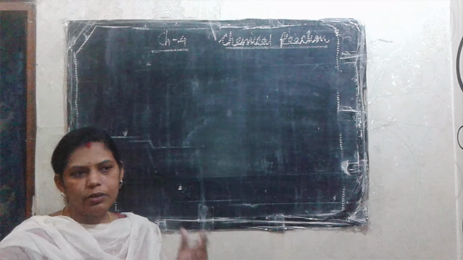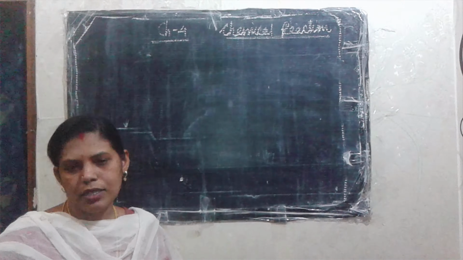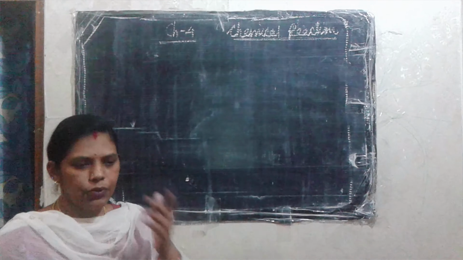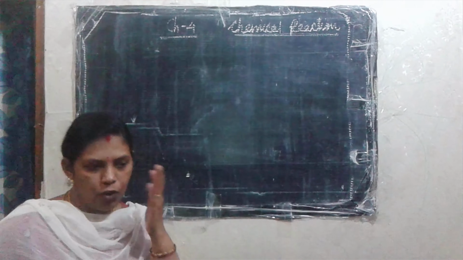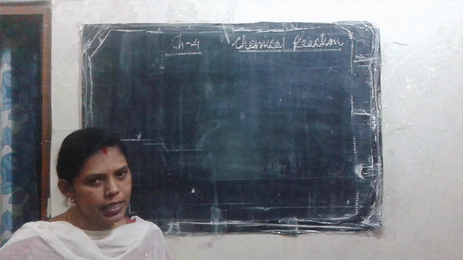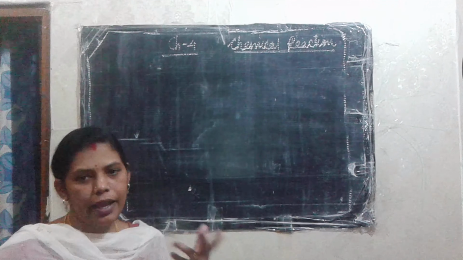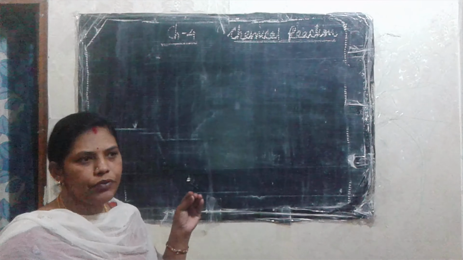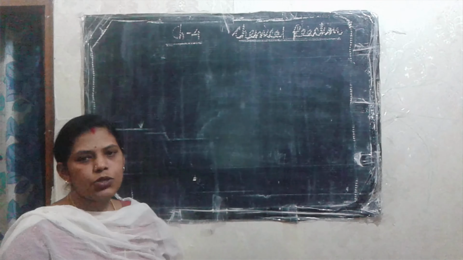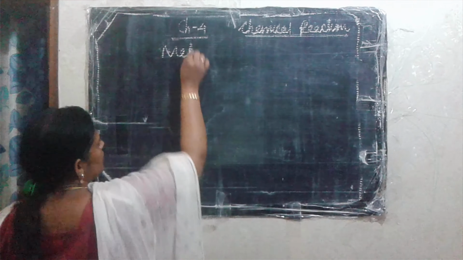So that is how rust forms on iron substances when they are in contact with air and moisture, right? The formation of rust corrodes the iron substances, the iron articles, which means it weakens the iron objects. So we have to find a solution to prevent that rusting. So today you are going to learn about the methods of